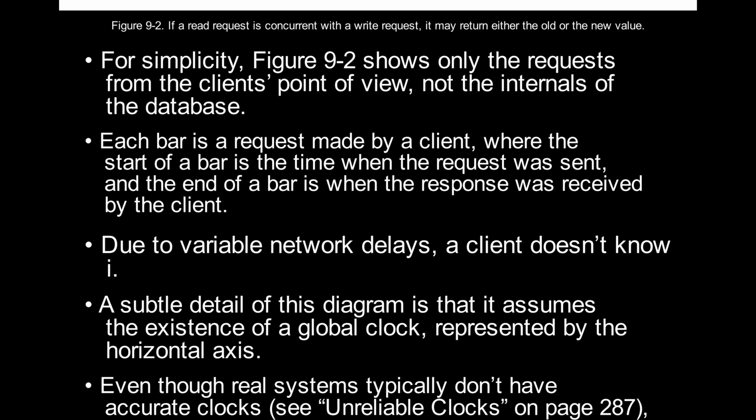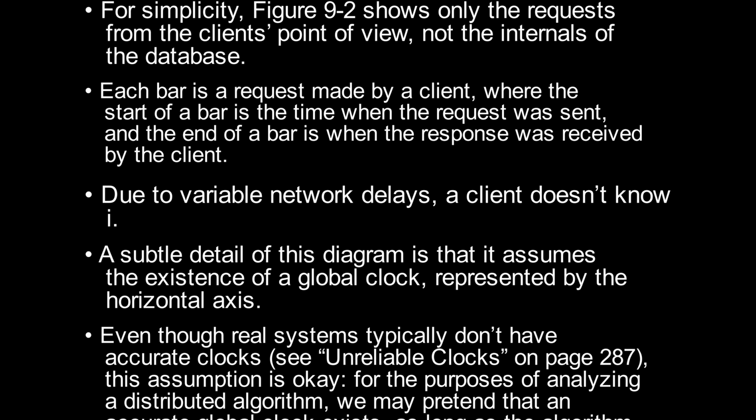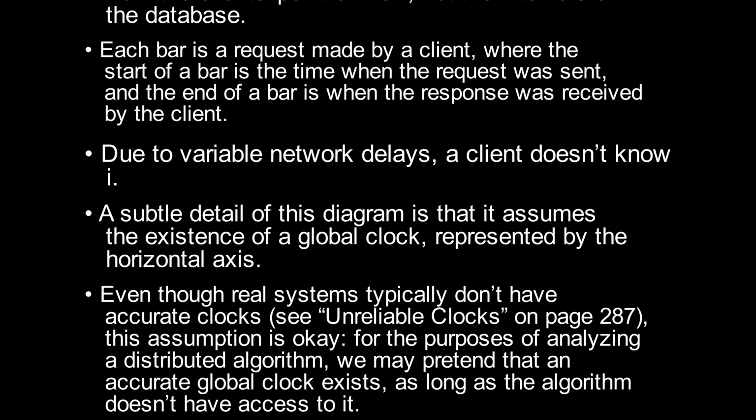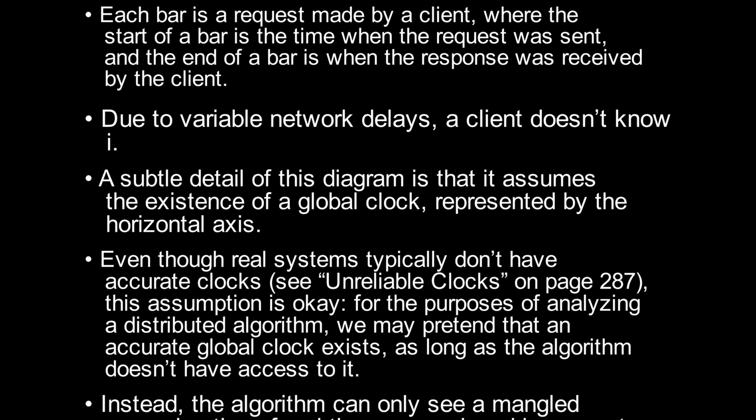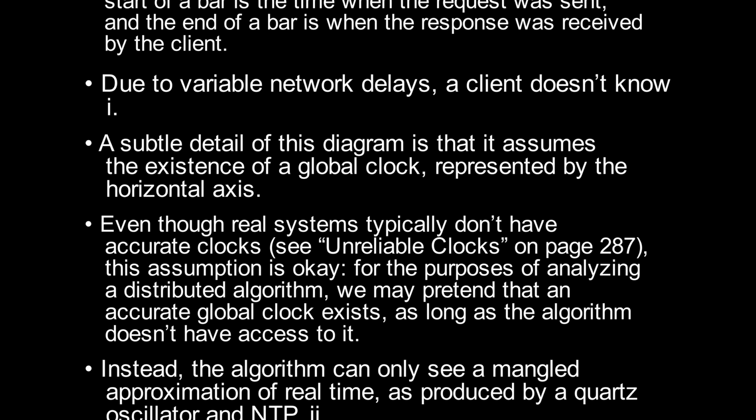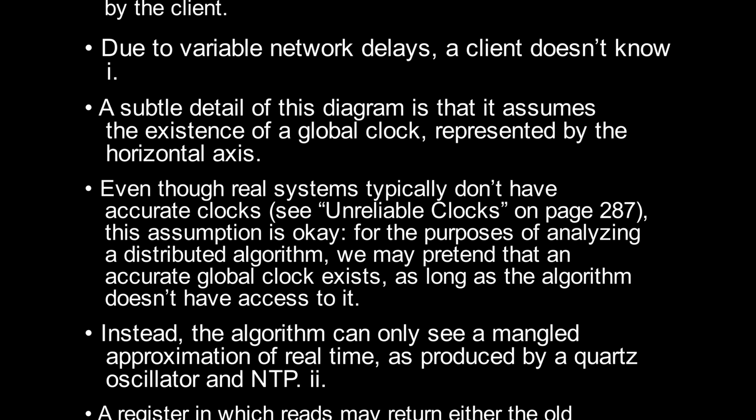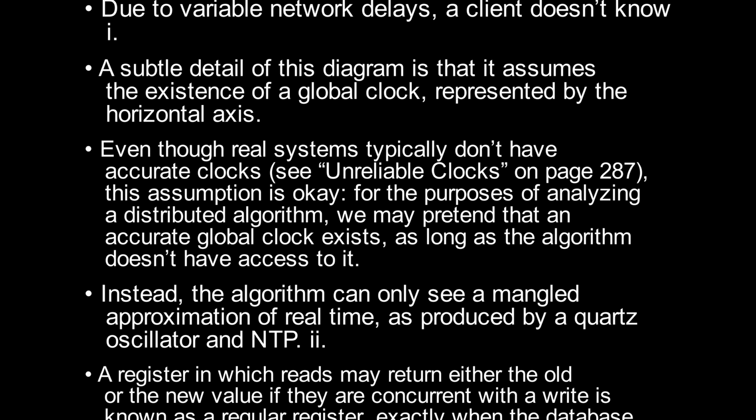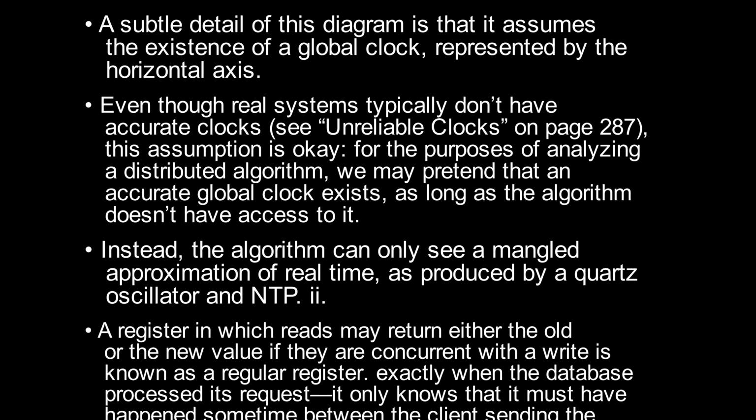A subtle detail of this diagram is that it assumes the existence of a global clock, represented by the horizontal axis. Even though real systems typically don't have accurate clocks, see "Unreliable Clocks" on page 287, this assumption is okay. For the purposes of analyzing a distributed algorithm, we may pretend that an accurate global clock exists, as long as the algorithm doesn't have access to it. Instead, the algorithm can only see a mangled approximation of real time, as produced by a quartz oscillator and NTP.